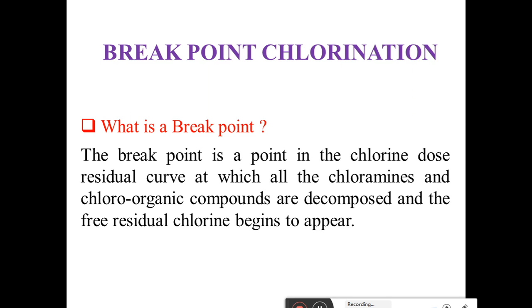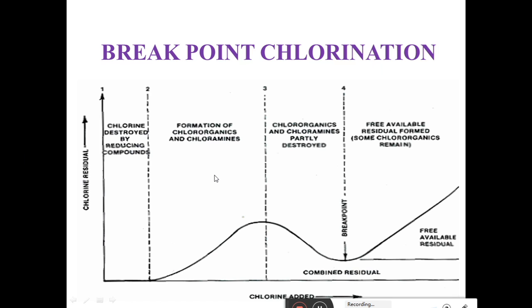Now the next very important term is breakpoint chlorination. What is breakpoint chlorination? The breakpoint is a point in the chlorine dose residual curve at which all the chloramines and chloroorganic compounds are decomposed and the free residual chlorine begins to appear. That point is called the breakpoint chlorination. Let us discuss it in detail.